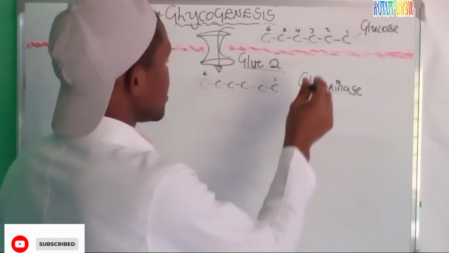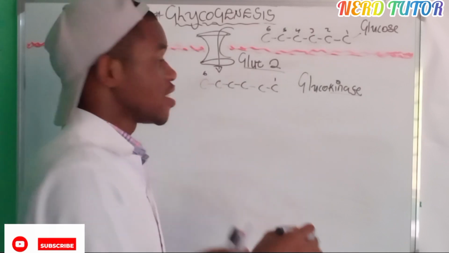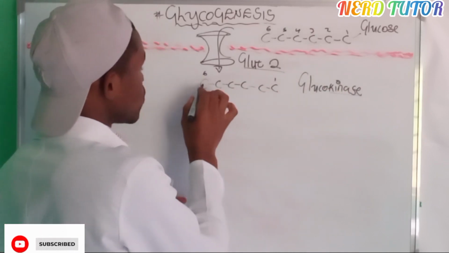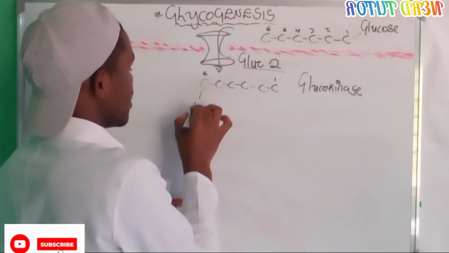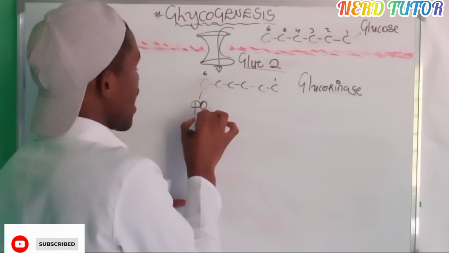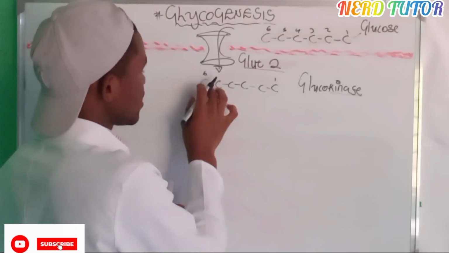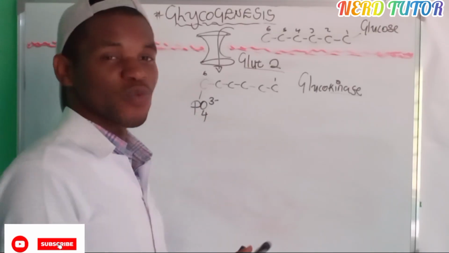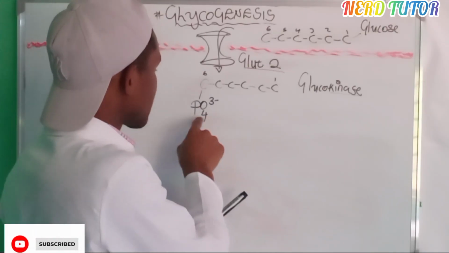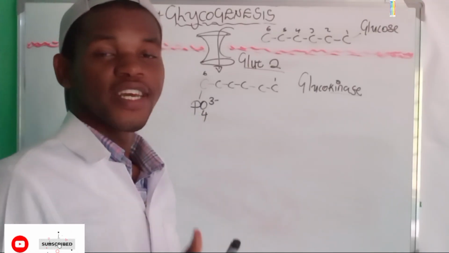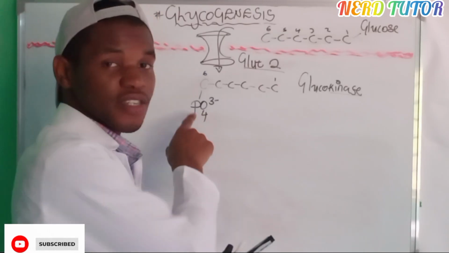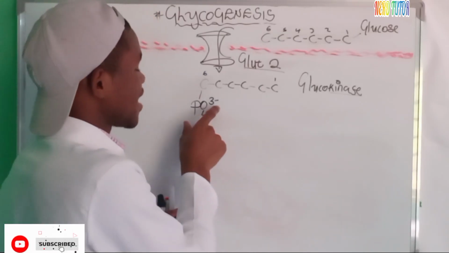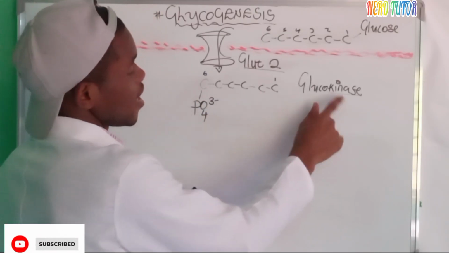So now it is bringing the phosphate and attaching it to carbon number 6 here. So it is bringing the phosphate group and putting it at carbon number 6. We're going to call this molecule glucose 6-phosphate. Why 6-phosphate? Because at carbon number 6, we have a phosphate group attaching there by the help of glucokinase.